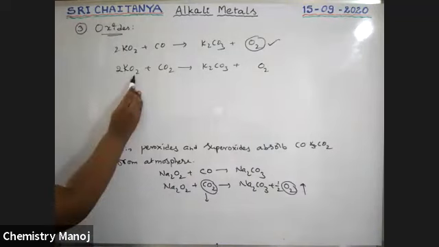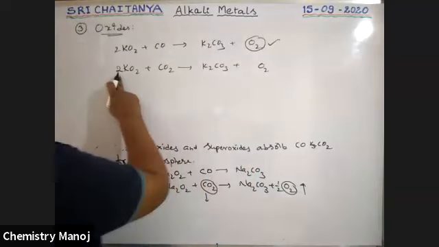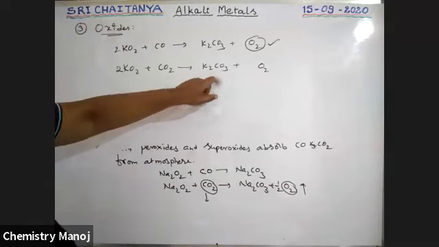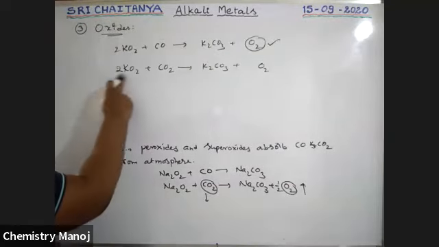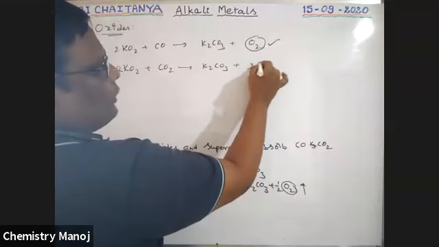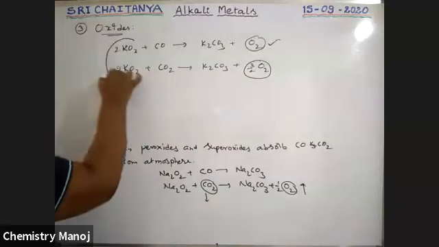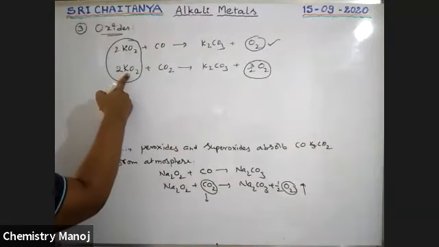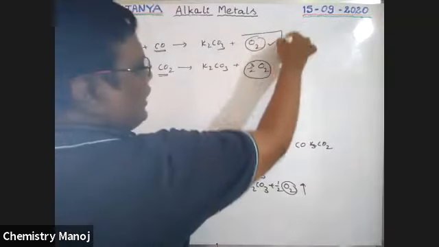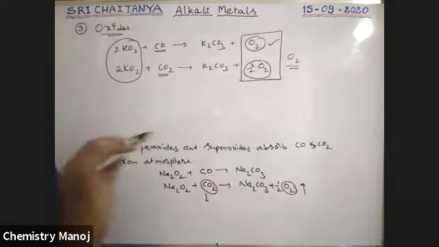4 plus 2, 6, 3 plus 2, 5. That is already 3 completed. So 2, 4 plus 2, 6, 3 completed. It is 3 by 2 O2. See, boys, superoxide combined with both carbon monoxide and carbon dioxide generates oxygen gas, liberates oxygen gas.